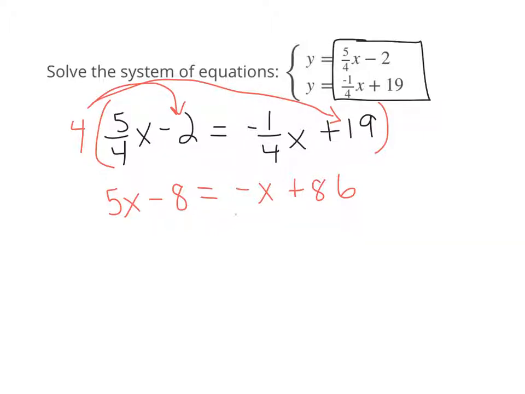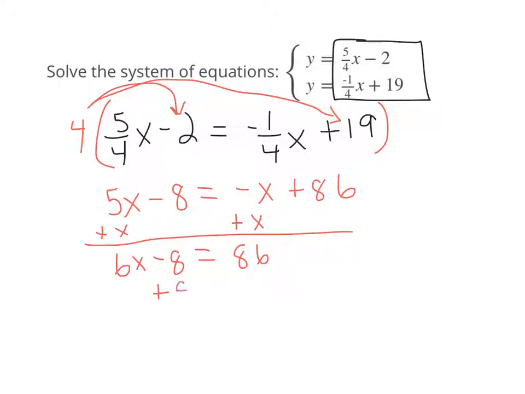I think I'm going to actually start over here and move my x's over to the left. Oops, that looks a little funny. It's a plus x there, I promise. And so 5x plus 1x is 6x minus 8, and that's equal to 76. Then I'm going to add 8 to both sides, and I'll get 6x equals 84.